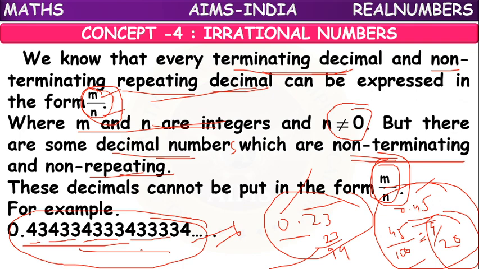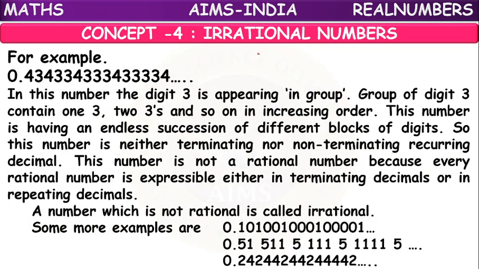These kinds of decimals cannot be expressed in the form of m by n, means they are not rational, they are opposite to rational numbers. We call them irrational numbers. Means the numbers which cannot be expressed in the form of m by n are irrational numbers.